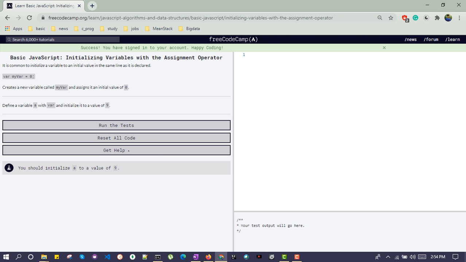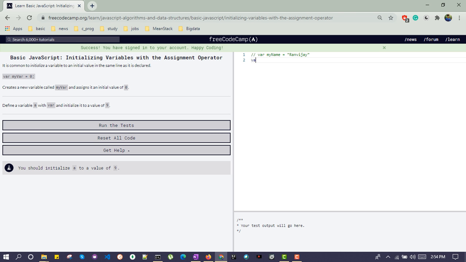In this challenge, we will learn initializing a variable with the assignment operator. Initializing means give the var keyword, declare a variable my name, and assign some value. Assigning some value when we are declaring a variable is called initialization of the variable. For this example, we have been asked to define a variable a with var and initialize it to the value 9.